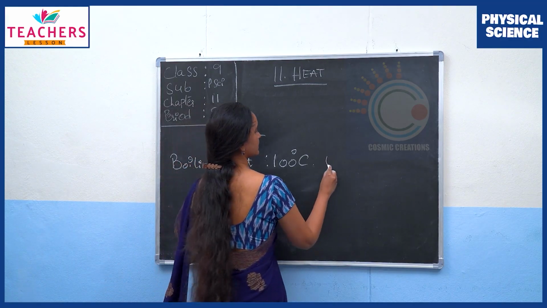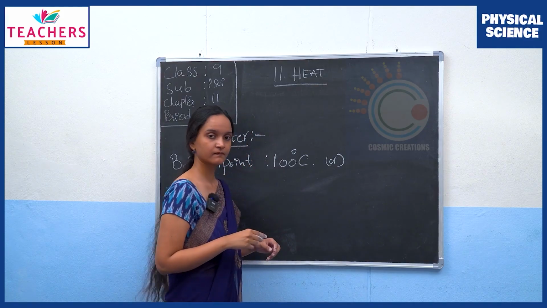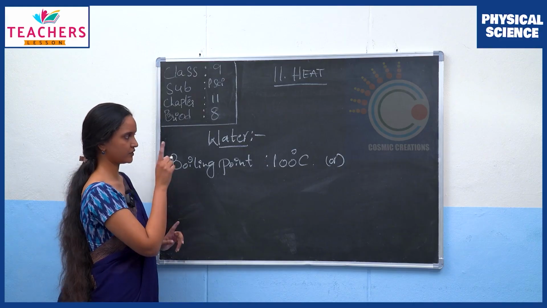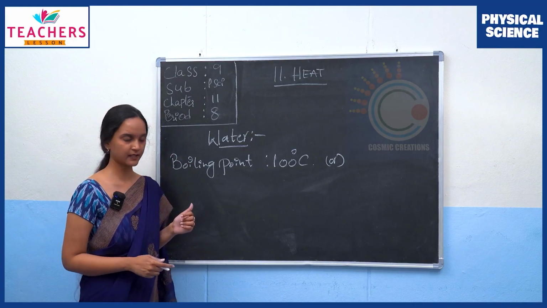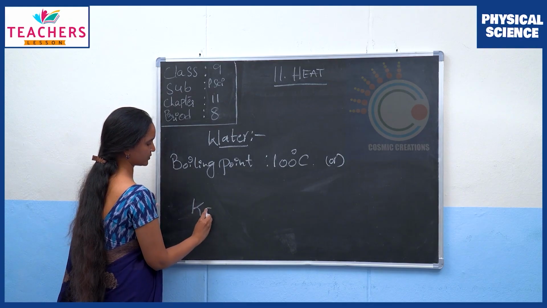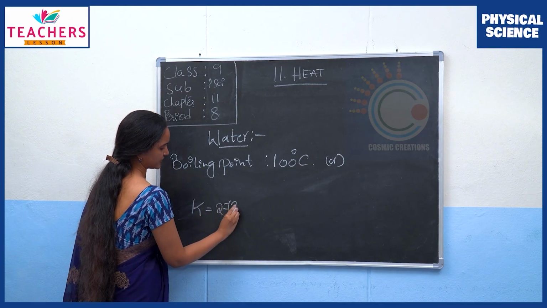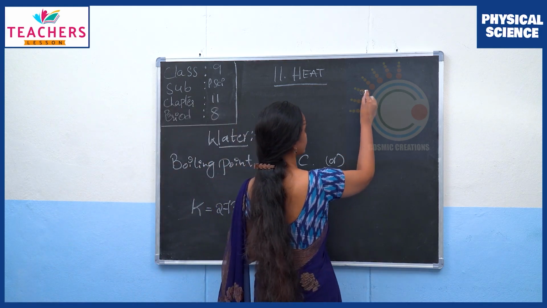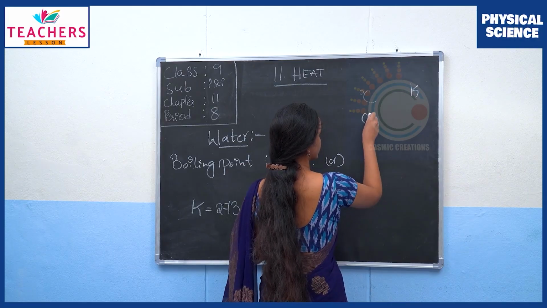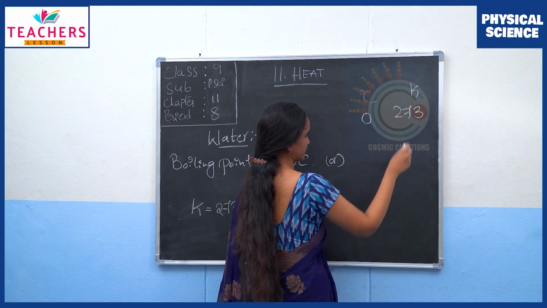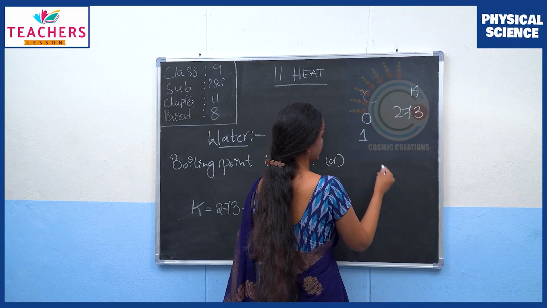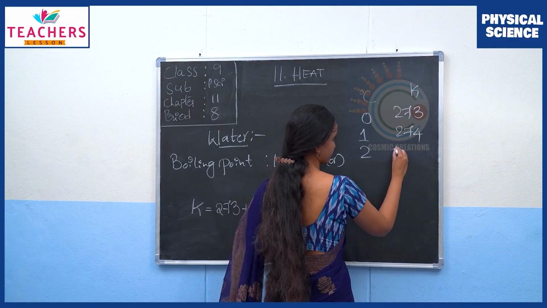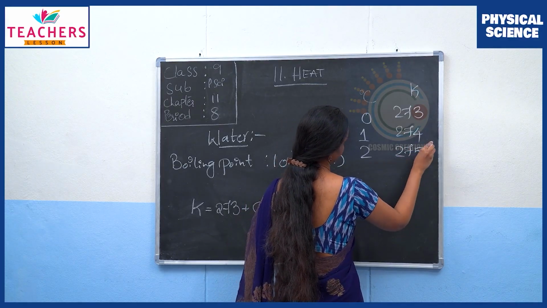What could be the boiling point in Kelvin scale? Remember, we have discussed in one of our previous sessions the conversion from Celsius scale to the Kelvin scale. Kelvin equals 273 plus Celsius. So 0 degrees Celsius in Kelvin is 273. If it is 1 degree Celsius, we have to add 1, so it is 274. If it is 2, then it is 275 Kelvin.